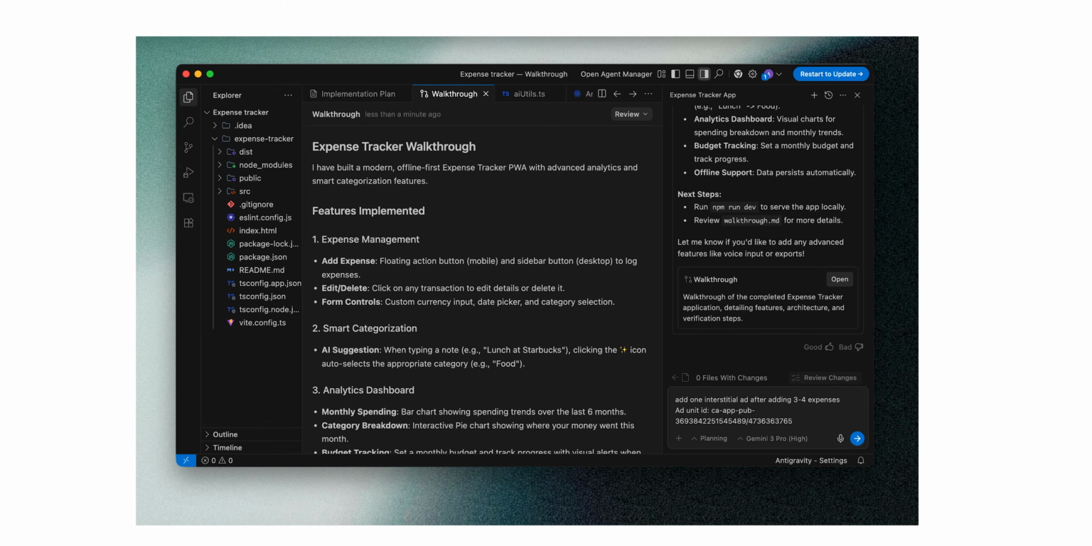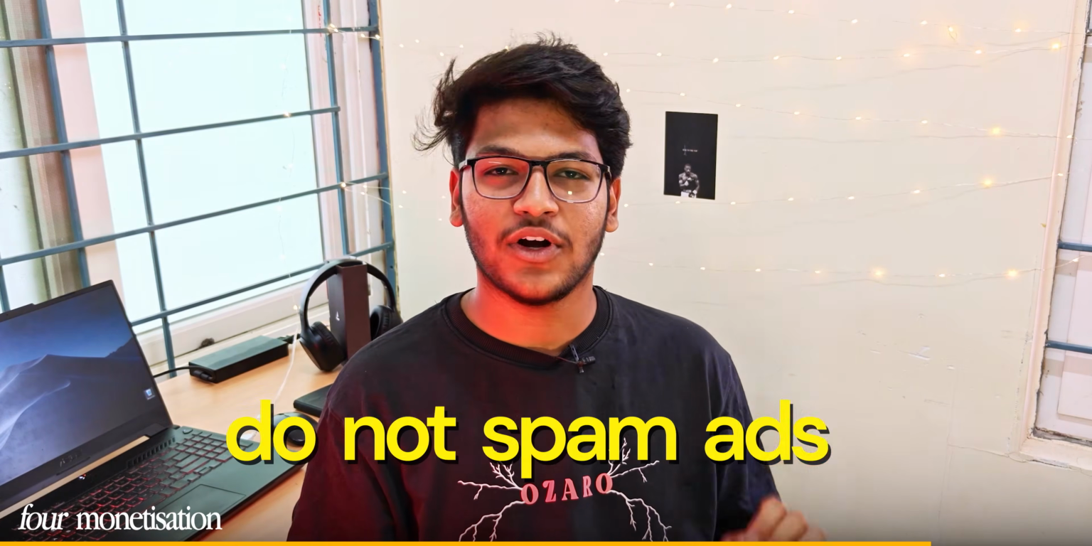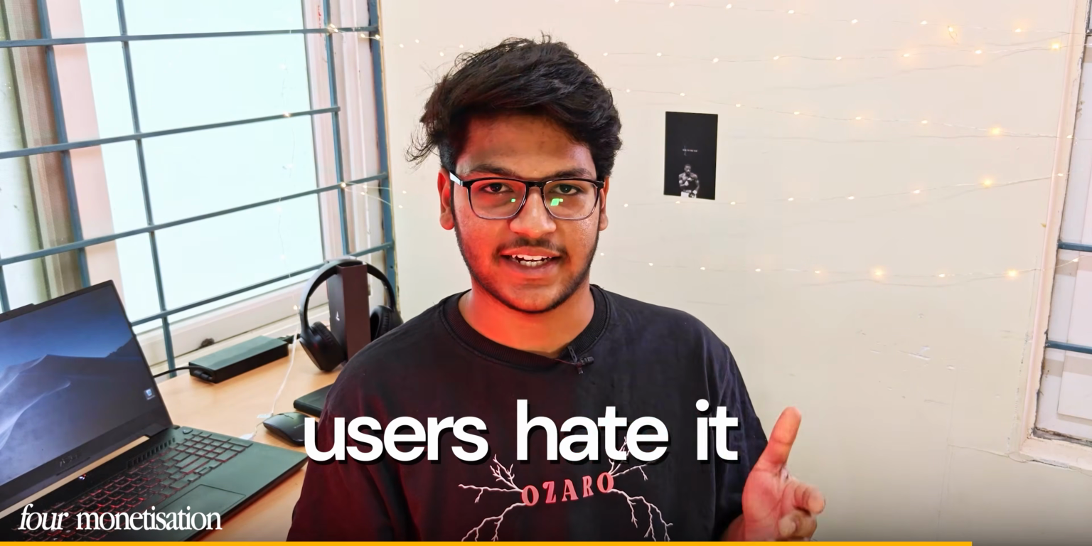Give the same ad unit ID to the Antigravity and say insert this interstitial ad whenever the user completes the action. And yeah, you can use same unit ID at multiple places. Do not spam ads. Users hate it. During testing, test ads get displayed and after the launch, real ads are shown automatically. No extra work needed.